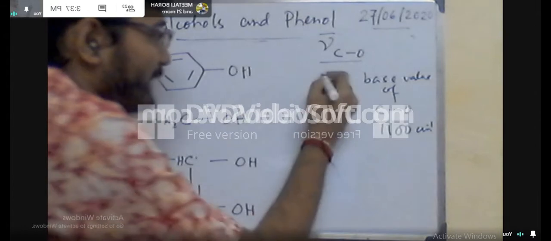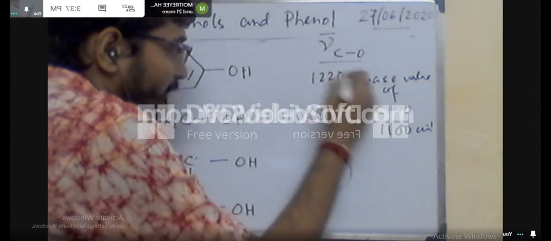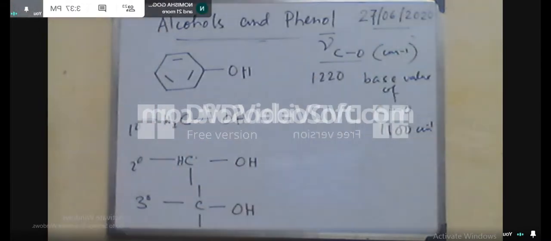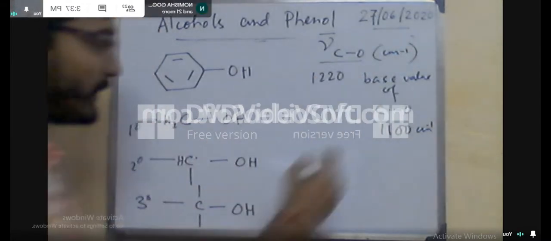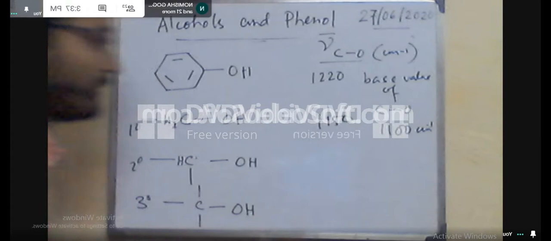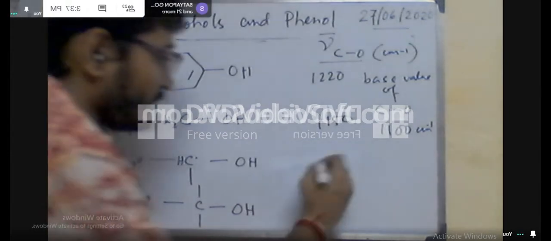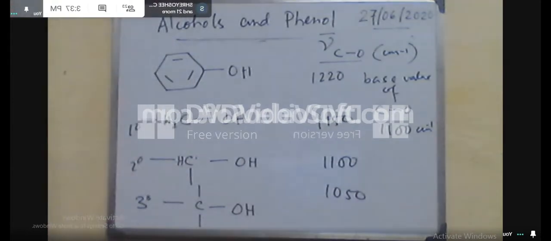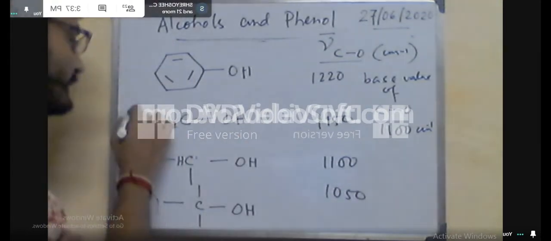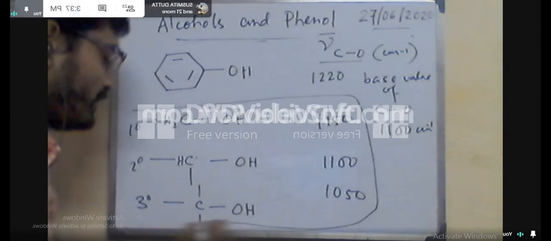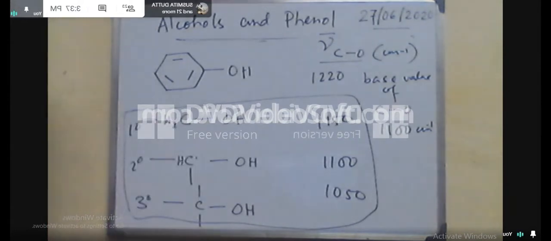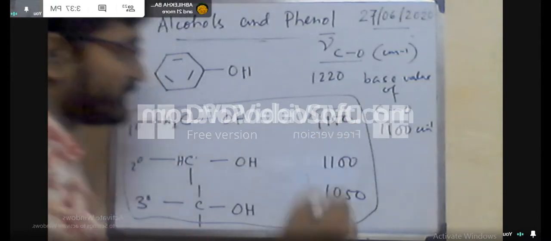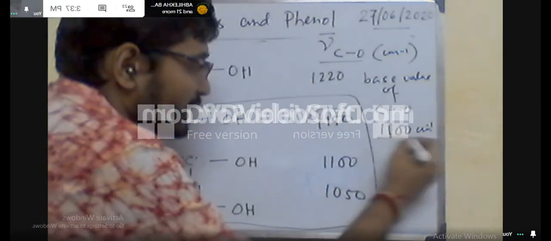Now here you can see that for these three alcohols, that means from aliphatic alcohol 1 degree to 3 degree, the CO stretching frequency is almost comparable with the base value of the C single bond O stretching frequency. In case of phenol, this stretching frequency is very much higher than the base value. Now the reason is why, and here you can consider the influence of the resonance.